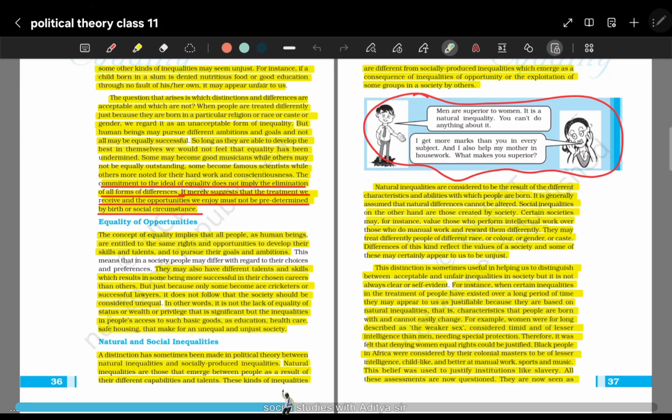So in equality, we are not eliminating all forms of differences. Rather, what we are saying is, the treatment we receive and the opportunities we enjoy must not be predetermined by birth or social circumstances, है ना? That means if in a family A is a sister, B is a brother, they both ask their parents that they want to join music class and learn guitar.